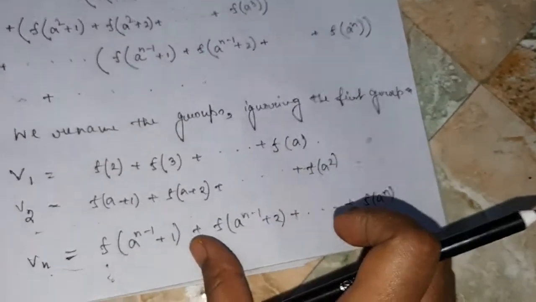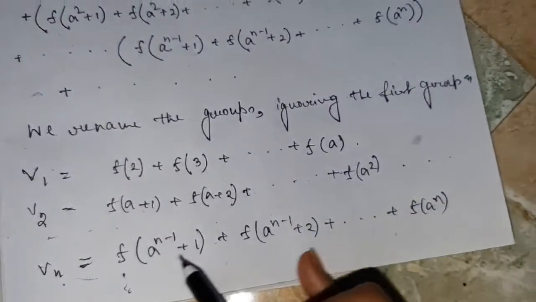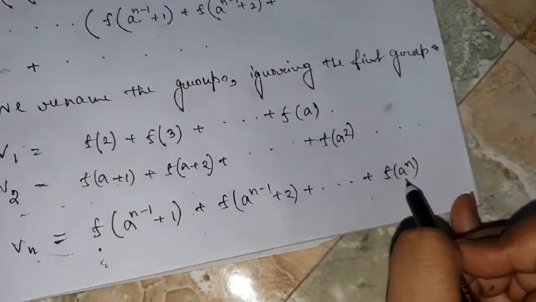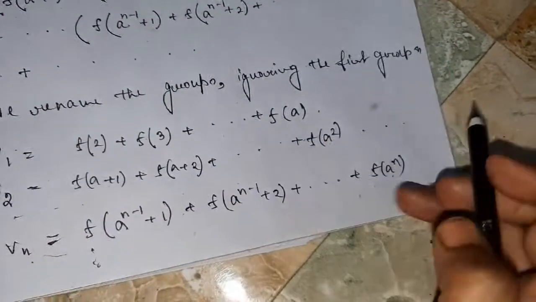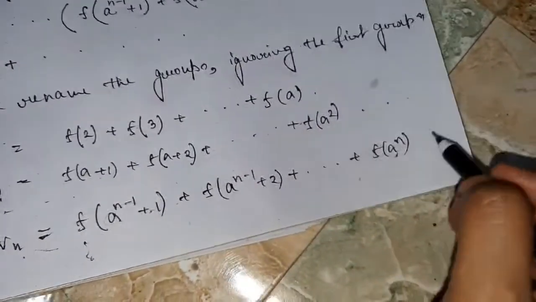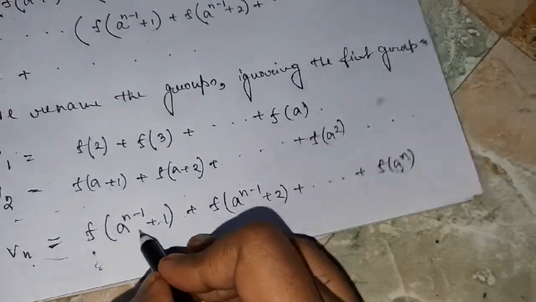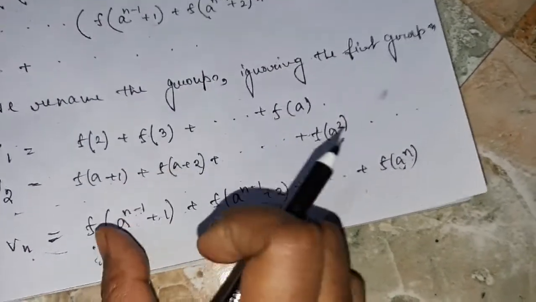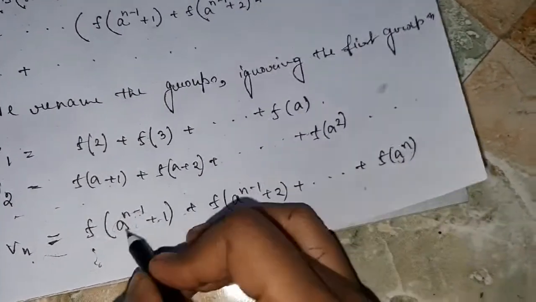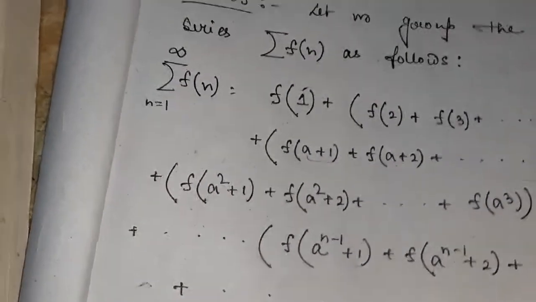Now can you say how many terms there are in the summation in the term vn? Yes, it is very easy to say, because it starts from a to the power n minus 1 plus 1 and it ends with a to the power n. So the total number of terms in vn is a to the power n minus a to the power n minus 1 plus 1 minus 1, that means a to the power n minus a to the power n minus 1 terms. So my vn is a sum of a to the power n minus a to the power n minus 1 terms. It is very important and we are going to write this in our next statement.